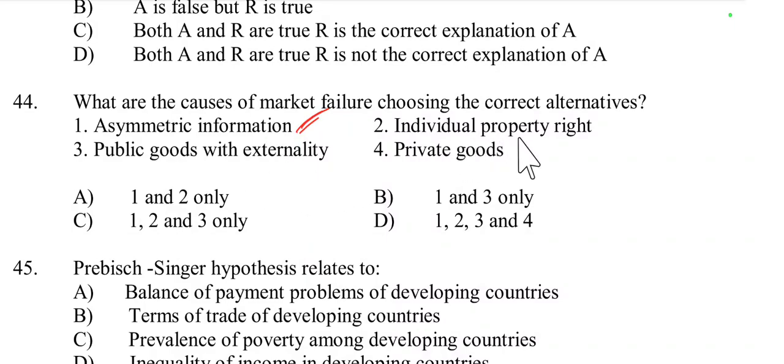Then the second one is individual property right. No, when individual property right exists, there cannot be market failure. Then public goods with externality is also correct, because in public goods market failure arises due to externality. In private goods, market failure doesn't arise. So option numbers 1 and 3 are correct, which is option B.